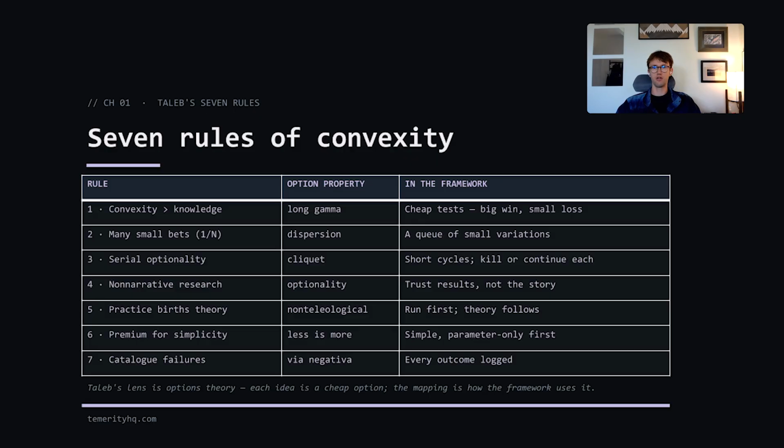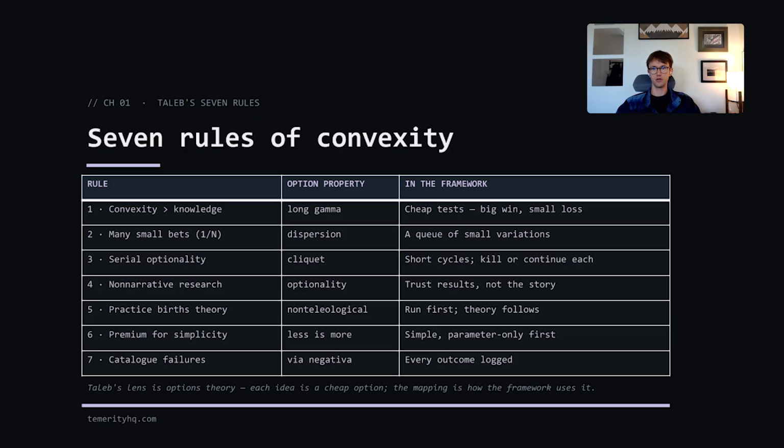Taleb uses options theory to frame his ideas, but he zooms out to the concepts of research and innovation in general. However, in my case, I'm directly applying his logic to developing trading systems. In the article, he presents the following 7 rules of convexity, each linked to an idea in options theory. His first rule captures the whole idea.